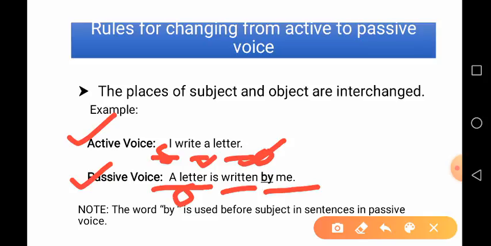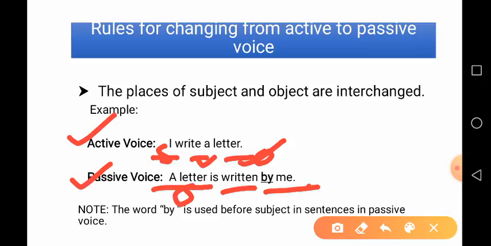We take by and some other words too. Let us learn it in the next slide. But now here we take object first, then helping verb. Helping verb depends on tense. We change helping verbs according to tense in the sentence. Then there is always third form of the verb is used in the passive voice, and then by and then